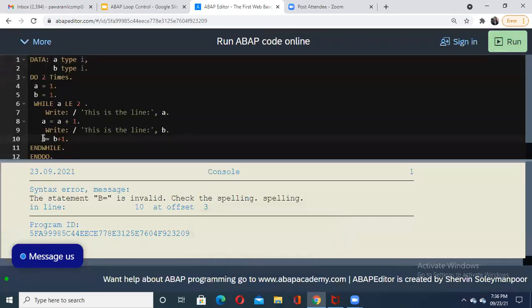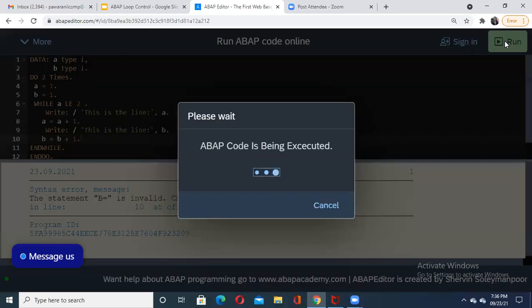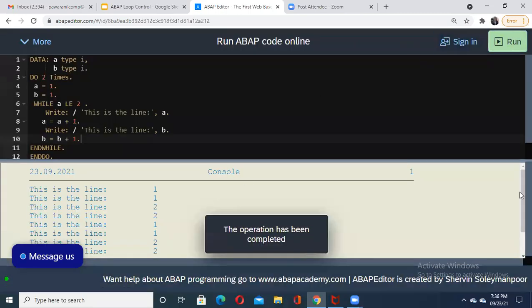All of you please see this one. We can't write directly b and then this particular operator. I have to make it separate. So let us check now. Everything is fine, I am thinking. Yes, executed, right?